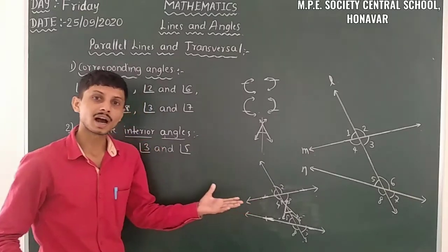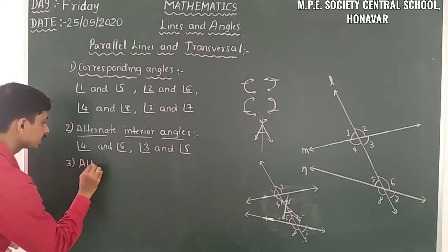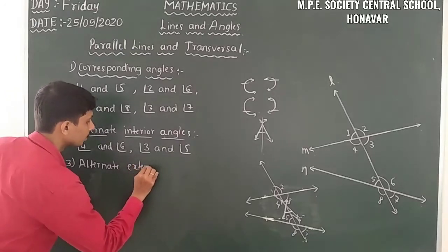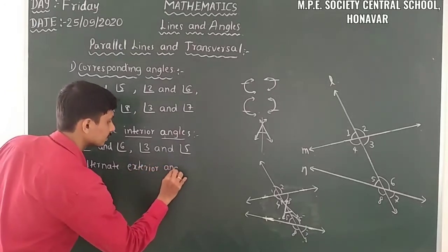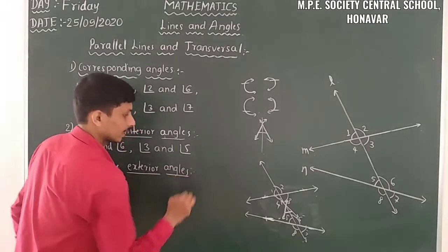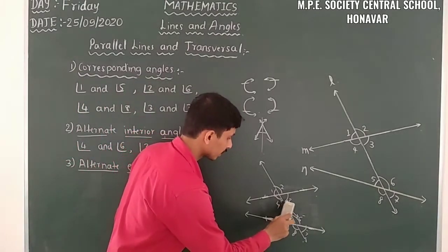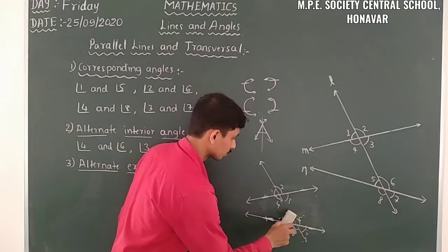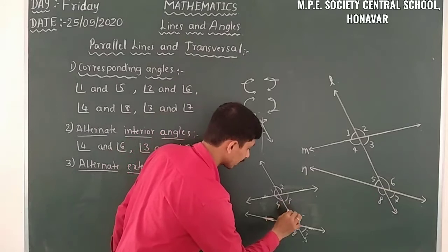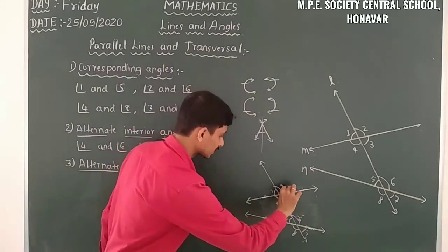So let us take alternate exterior angles. The third one is the alternate exterior angles. Here we have one technique for recognizing those pairs of alternate exterior angles. From the word X, here I will take X like this.